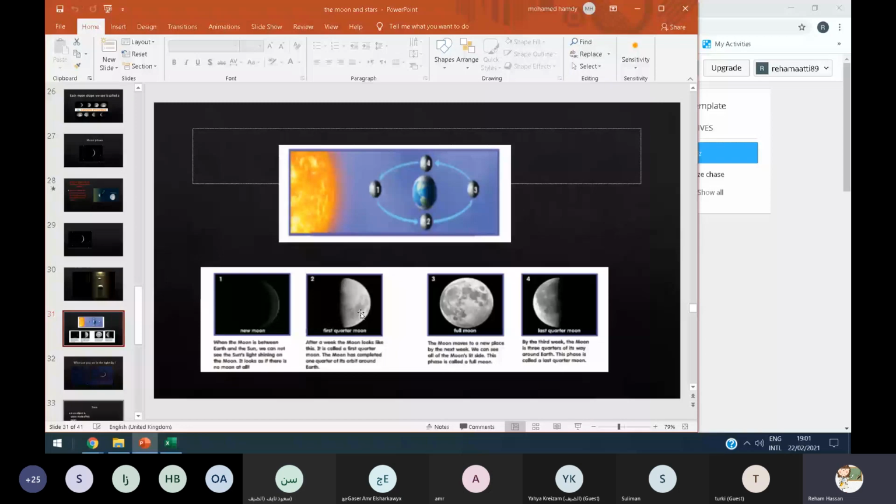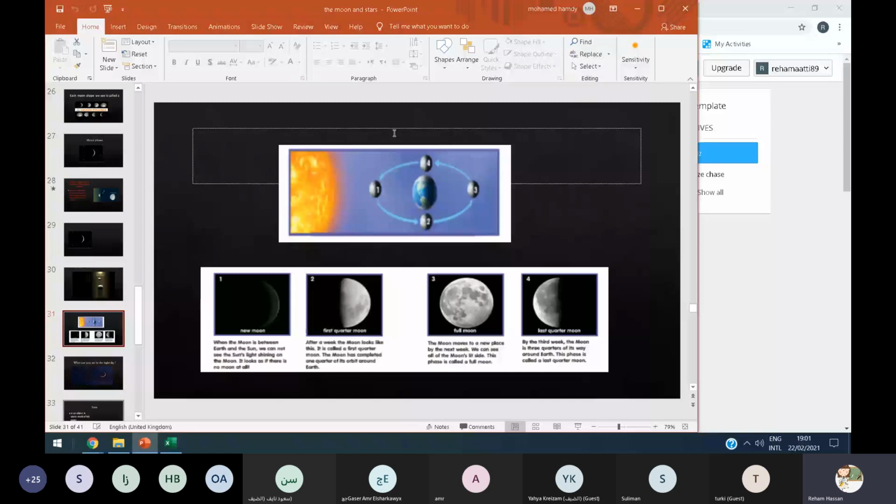And the moon has completed 1/4 of its orbit around the sun. Now the moon completes 1/4, okay? So 1 week, 1/4, 1 week, 1/4. Now the moon moves to a new place by the next week and we can see all of the moon's side, okay? And this phase is called a full moon. We can see a full moon here. And by the 3rd week, the moon is 3/4 of its way around the earth, and this phase is called last quarter of the moon.